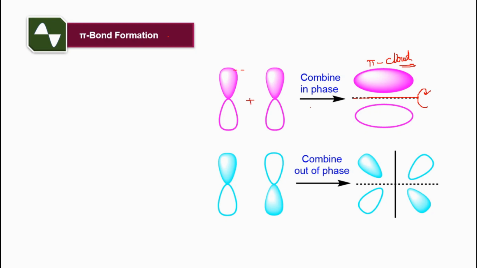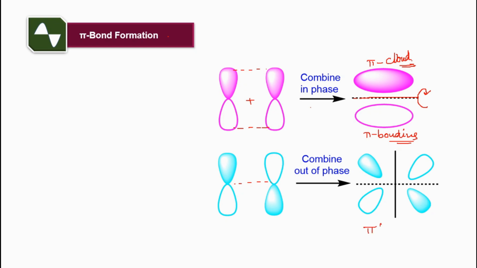Since there are two mutually perpendicular pairs of p orbitals that can combine in this fashion, there are a pair of degenerate mutually perpendicular pi molecular orbitals, and a pair of degenerate mutually perpendicular pi star antibonding molecular orbitals.